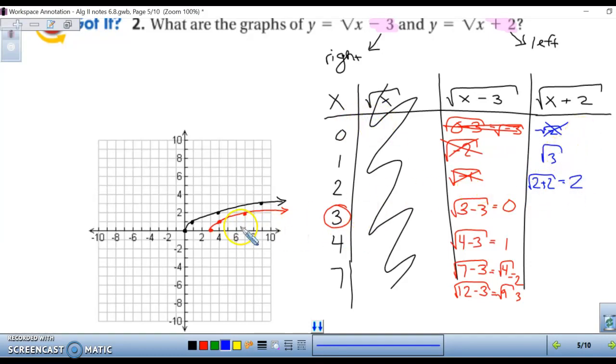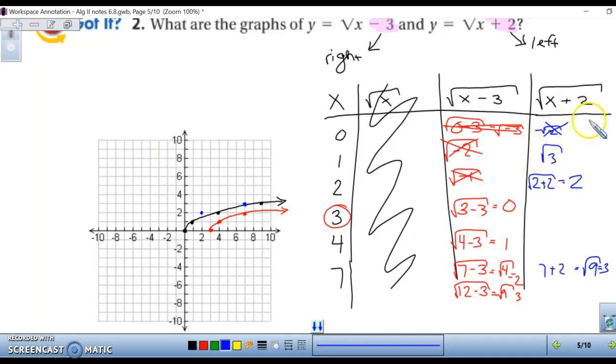So if we plugged in 2, then our y is equal to 2. Okay, next one that we should plug in would possibly be 7. 7 plus 2 equals 9. Square root of 9 is 3. So 7, 3.